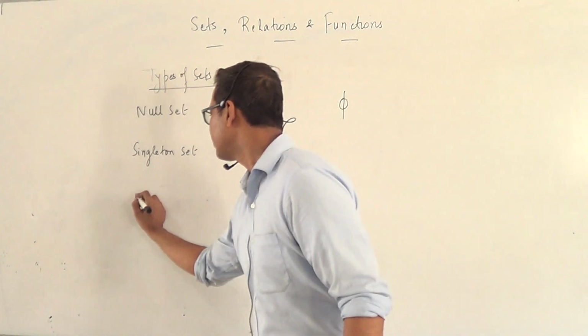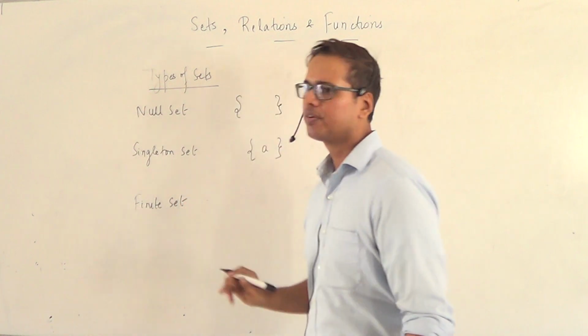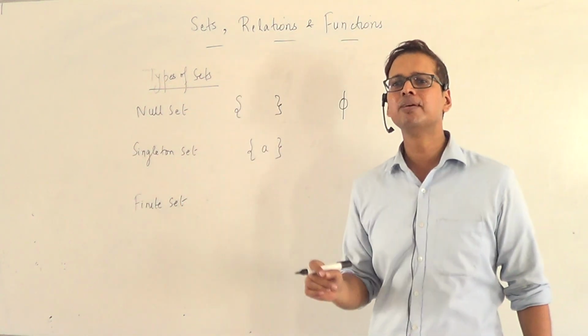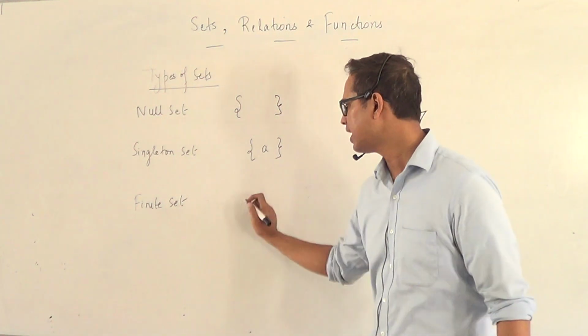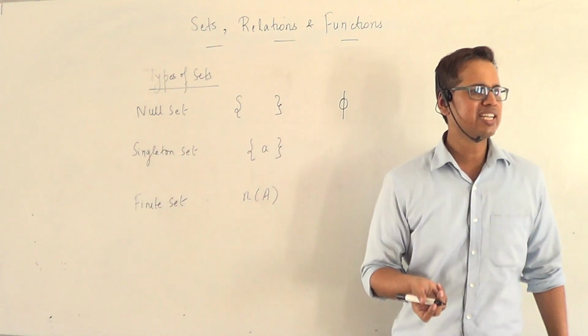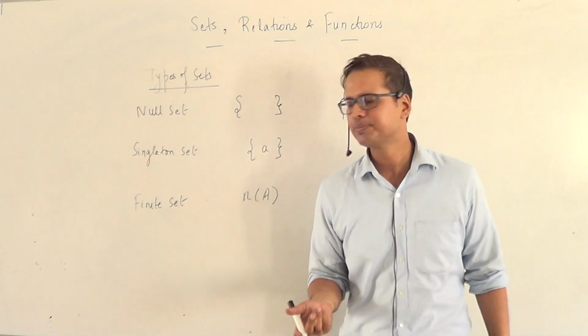Next, we'll talk about finite sets. What is a finite set? When they have a finite number of elements. The number of elements in a set is called the cardinal number of a set, written as n(A). To give you an example of a finite set: the set of all vowels in the English alphabet is a finite set.